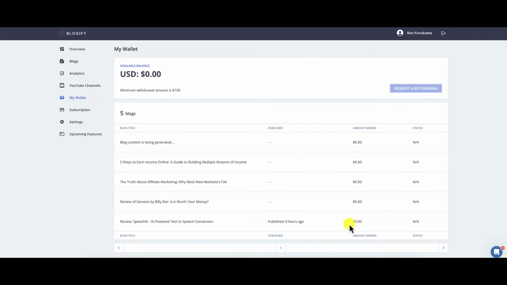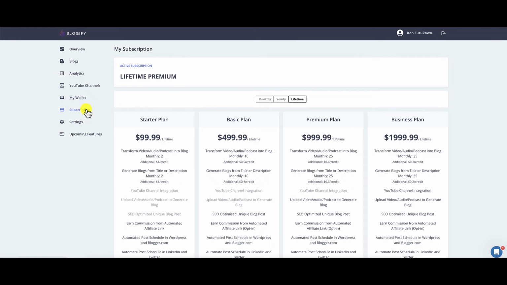So you can see the amount that has been earned. And it says right here, the minimum withdrawal amount is $100 and you can request your withdrawal. This is my subscription. I have the lifetime premium. This I'm not going to pay attention to because I bought this over APPSUMO, so none of this applies to me.